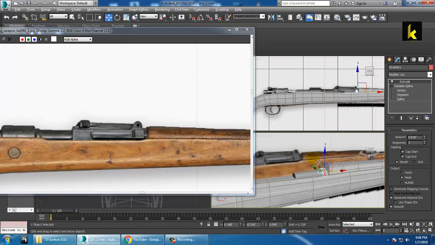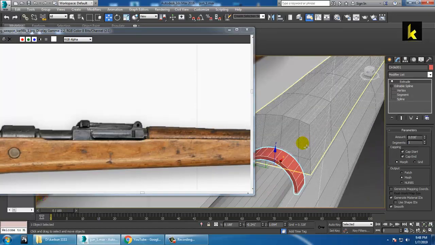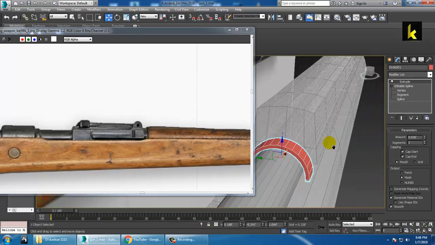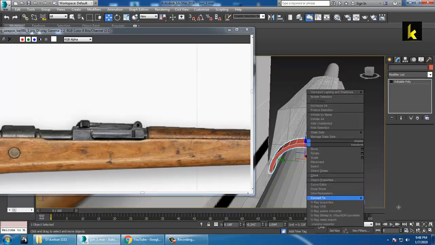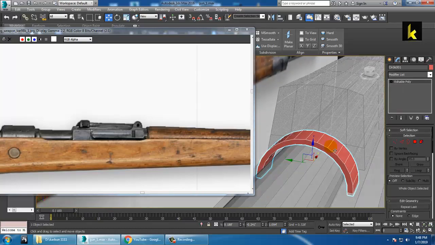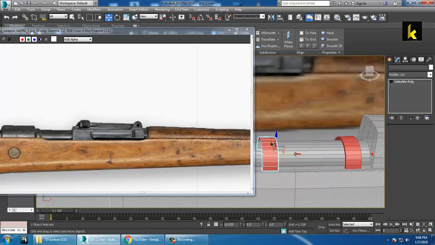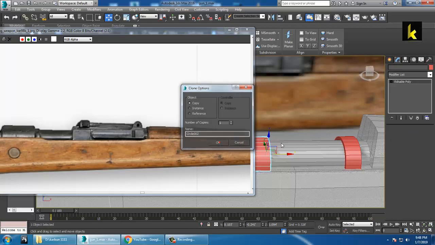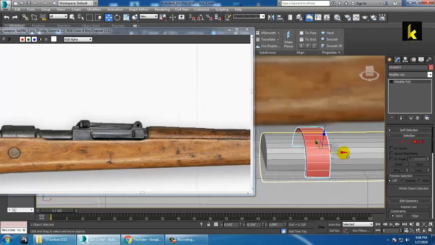So what you can do is convert to editable poly, and if you want you can just shift this over here like this, make a copy of it. So you can just push it over here.